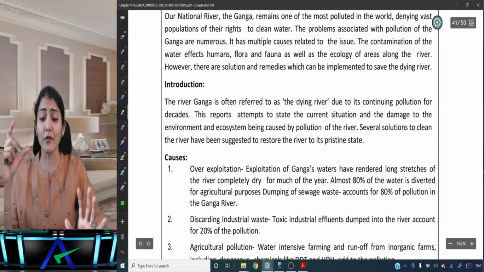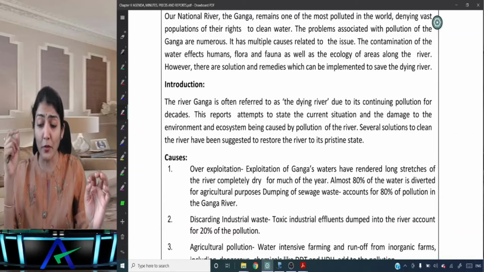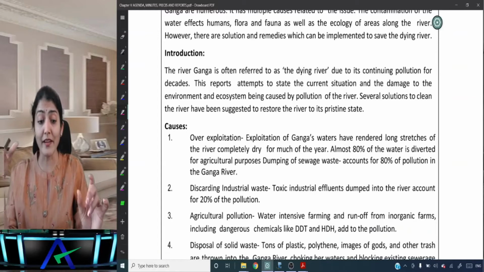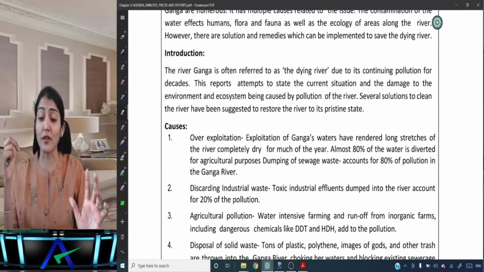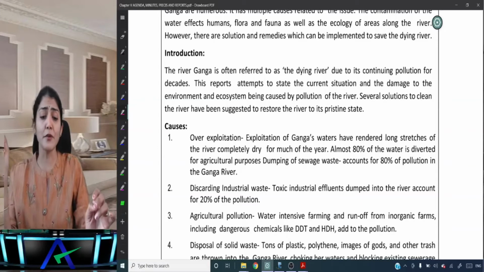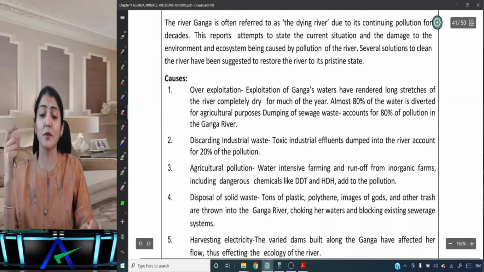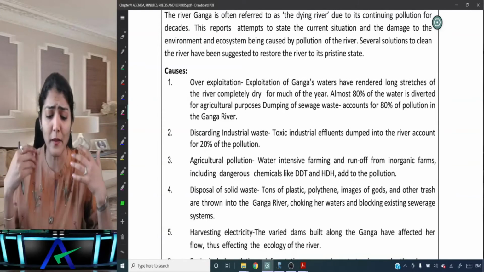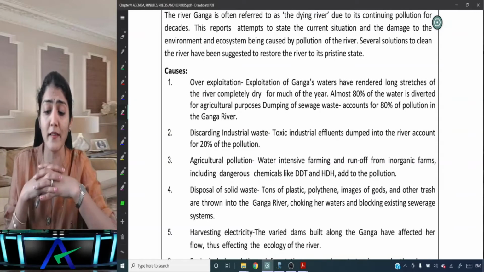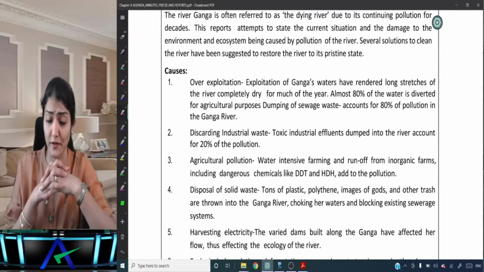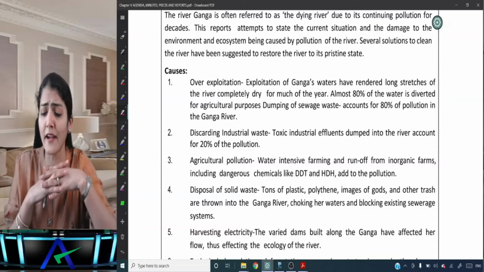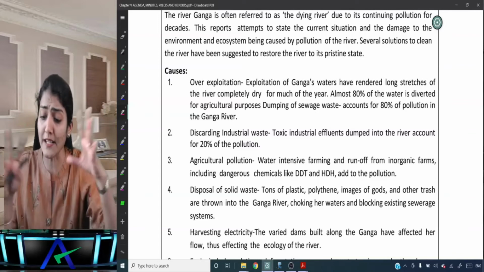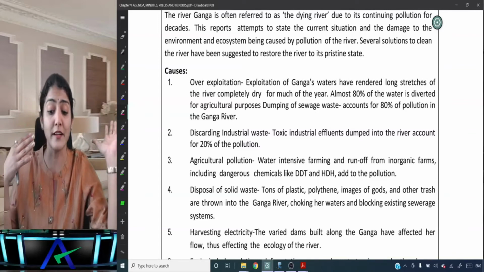Introduction. The river Ganga is often referred to as the dying river due to its continuing pollution for decades. This report attempts to state the current situation and the damage to the environment and ecosystem being caused by pollution of the river. Several solutions to clean the river have been suggested to restore the river to its pristine state. What a wonderful thought. Right, causes. What are the main reasons? Why is it being called the dying river? Over-exploitation. Exploitation of Ganges water has rendered long stretches of the river completely dry for much part of the year. Almost 80% of the water is diverted for agriculture purposes.